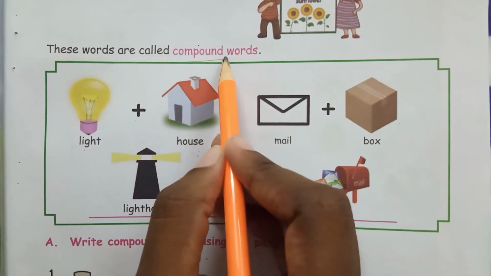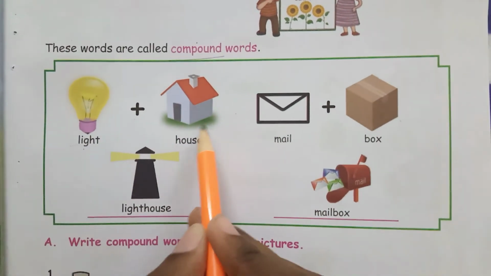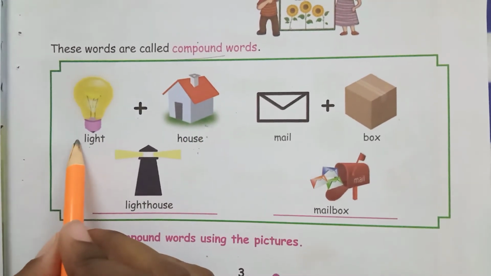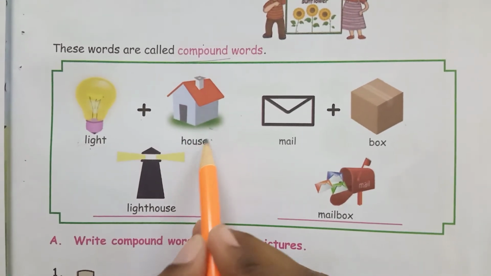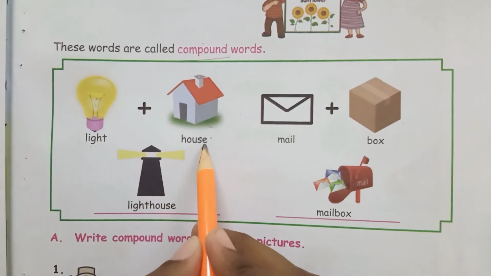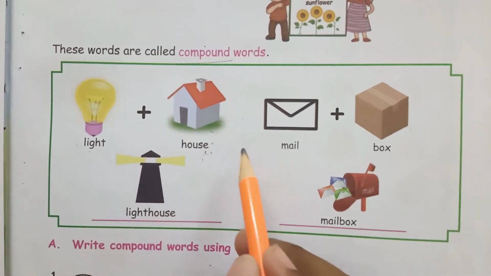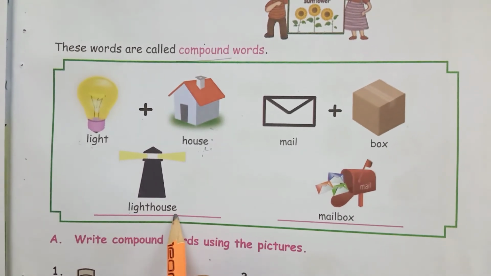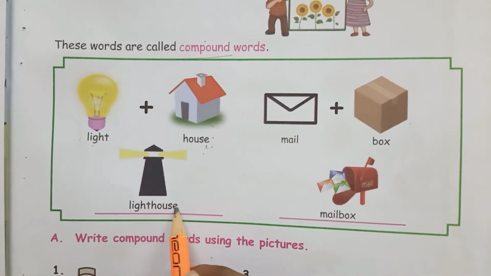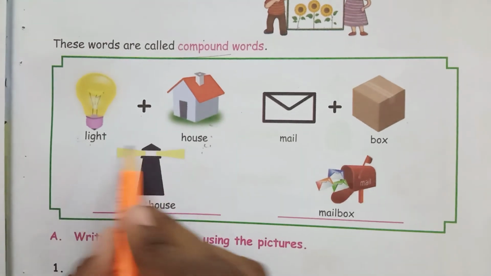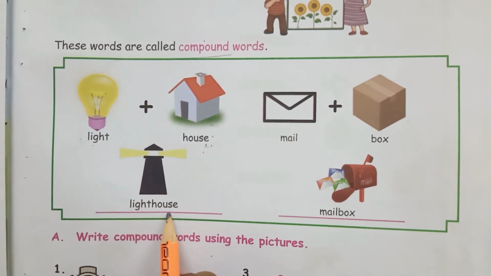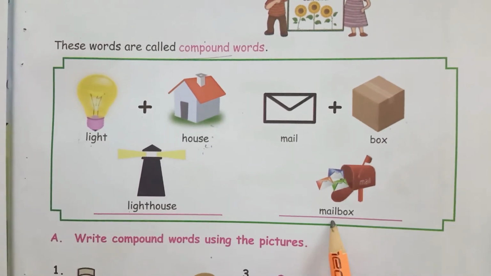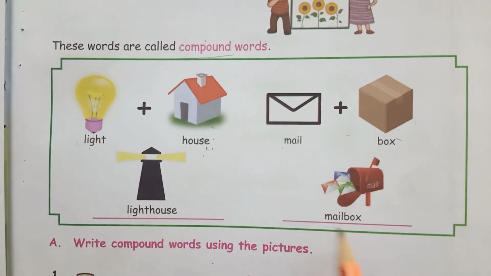What is a compound word? When we combine two words. For example, take light and house. Light is one word and house is another word. When we combine these two words, light plus house, we get lighthouse. We get a new word that is called compound words. Light plus house, lighthouse. Mail plus box, mailbox.